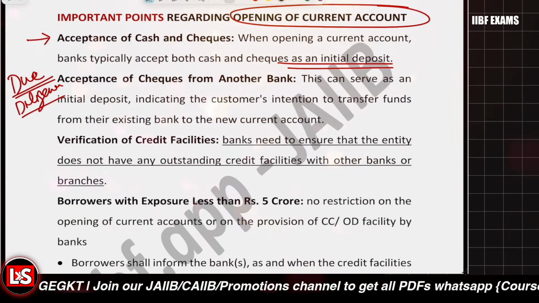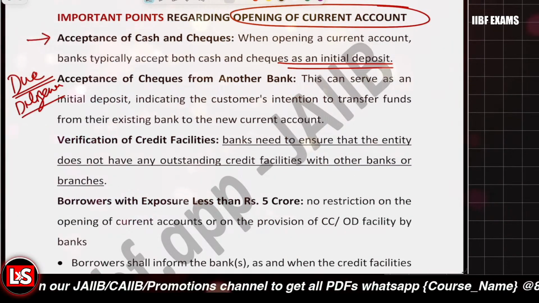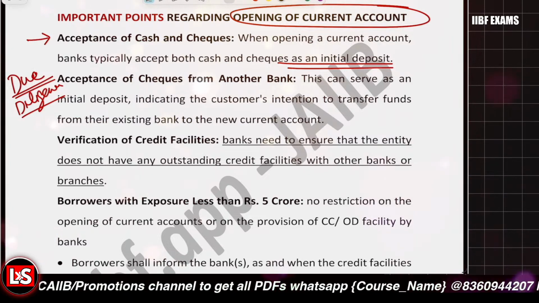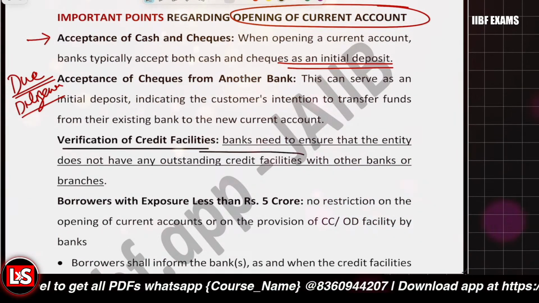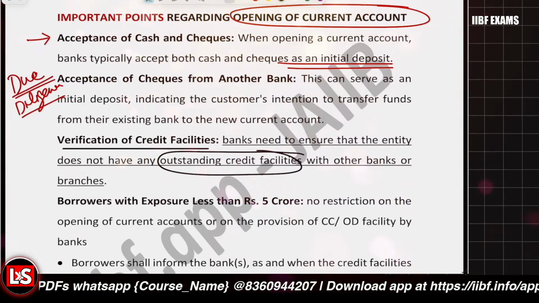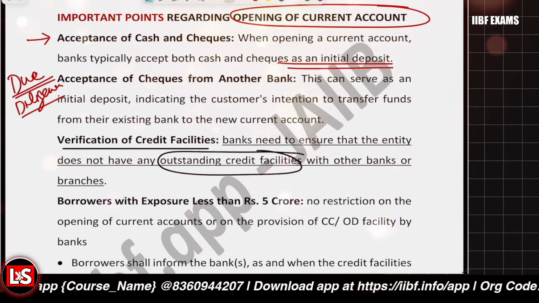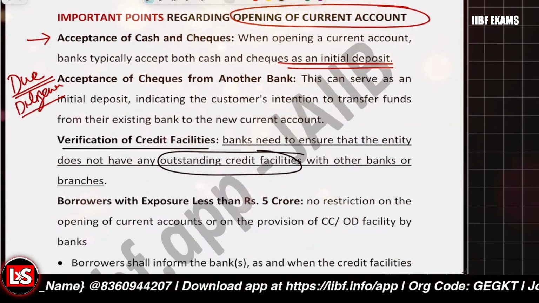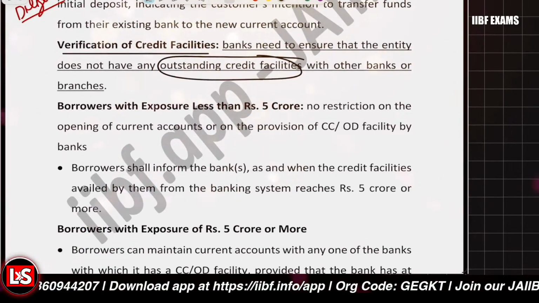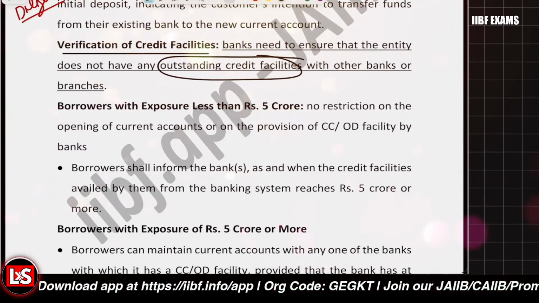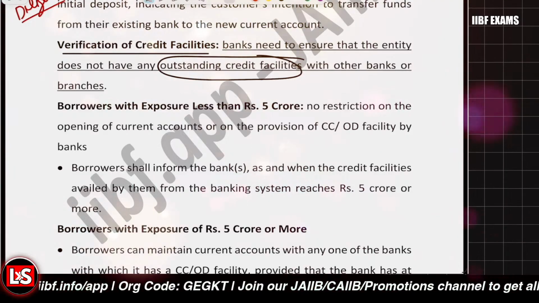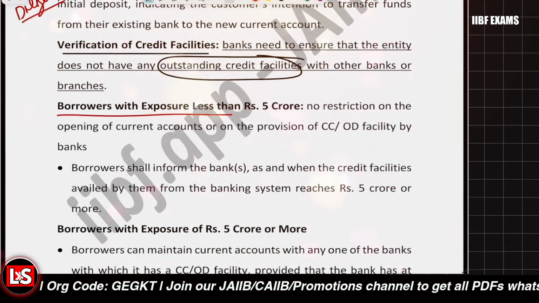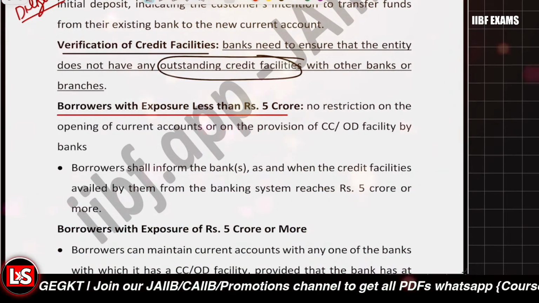And banks must also verify the existing facilities which are going on. We are to verify the outstanding credit facilities which are already there, the exposure which is already there, or exposure across the banking system. That is very much required. Why is it required? Because there are RBI guidelines related to it. So if you want to open the current account, we have to look into the RBI guidelines. What are the RBI guidelines?